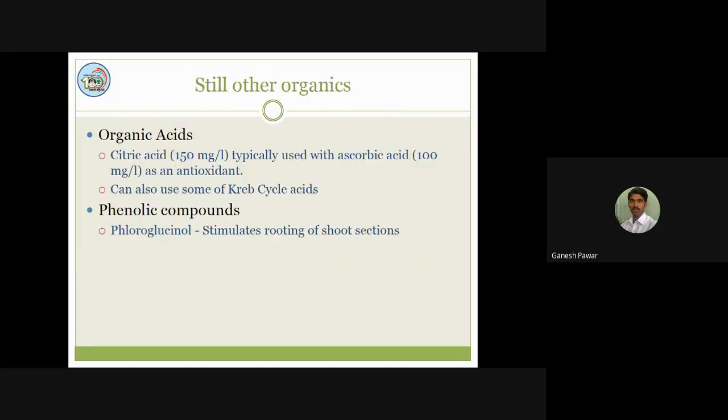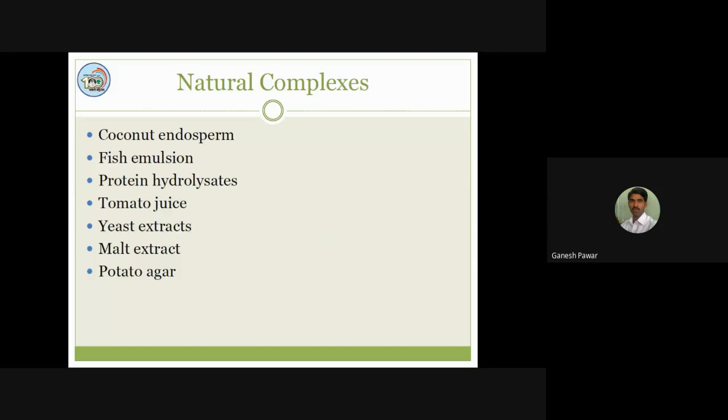Also, we always require other types of organic materials such as citric acid, or it can also be called ascorbic acid. And when we consider this type of antioxidant, they are a major part of the Krebs cycle. We also require some phenolic compounds, like phloroglucinol, which stimulates the rooting of shoot sections or shoot subcultures. Phenolic compounds generally stimulate the rooting.